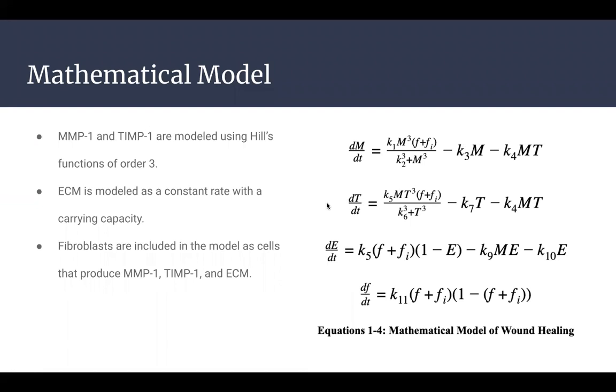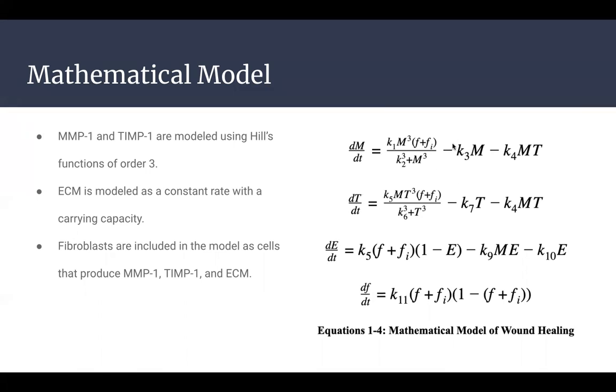The MMP1 fibroblast production is modeled by a Hill function of order 3. MMPs are assumed to degrade linearly. In wound healing, TIMPs inhibit MMPs by binding to the enzyme in a 1-to-1 ratio, and this regulatory effect is represented as an inhibition term. And this gives us the first equation here.